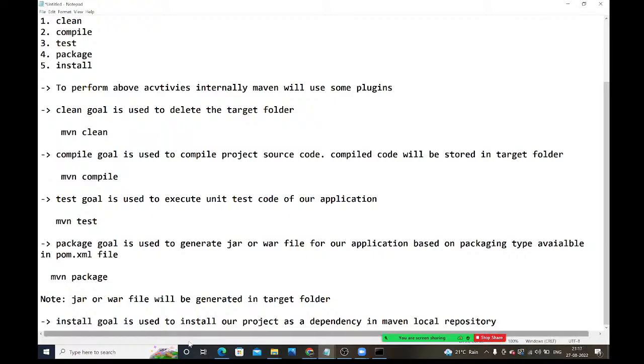Right guys, every Maven goal is associated with some Maven plugins. When we execute a Maven goal, then the respective Maven plugin will execute to perform that operation. Understood guys? Here, clean, compile, test, package, these goals are available. All these goals are associated with some Maven plugins. When we perform the activity, internally those plugins will be executed. Understood guys?